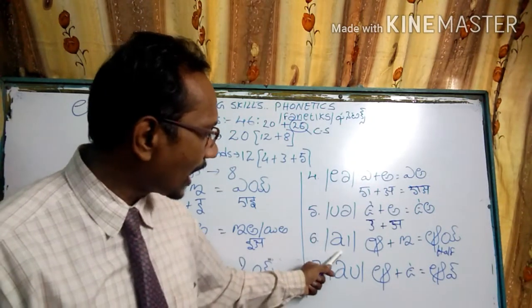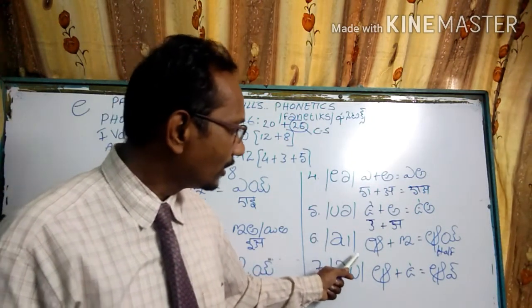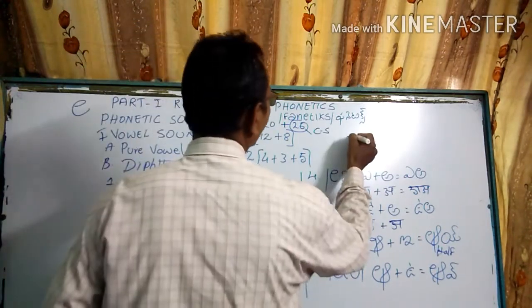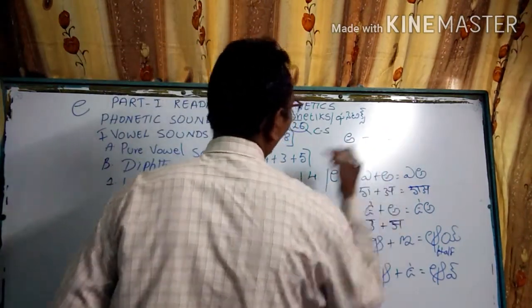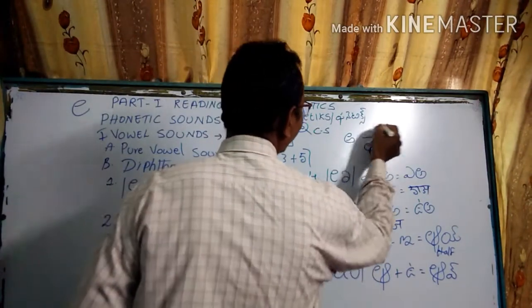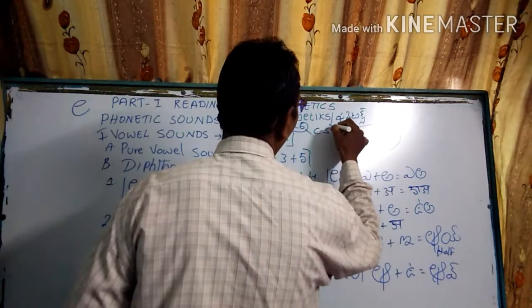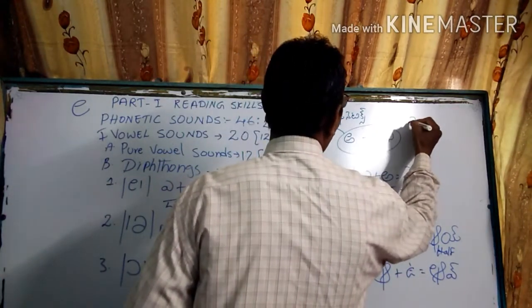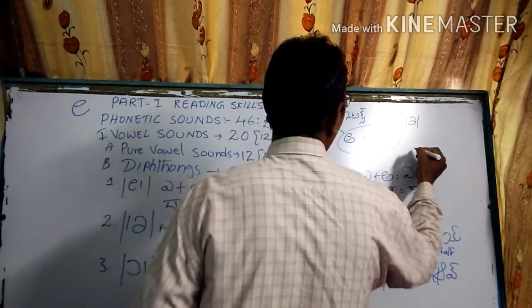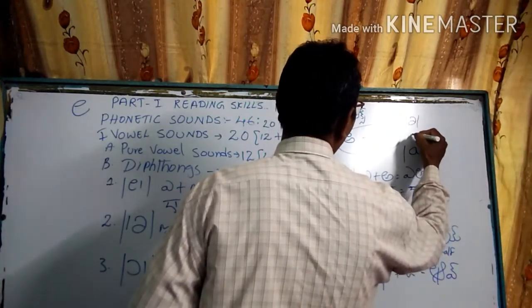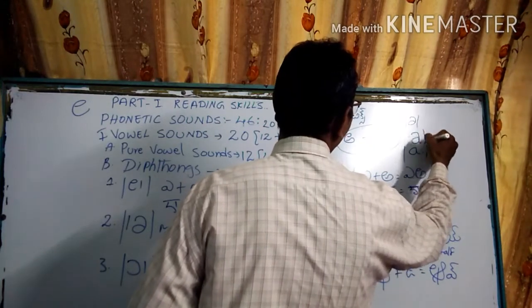Coming to this, A plus E. We actually have in Telugu the first A and the second A. But between these two there is another one. These 3 sounds are applied in phonetics. One is this, and the longer one is this one in phonetics, and between these two there is another one, this is the one.